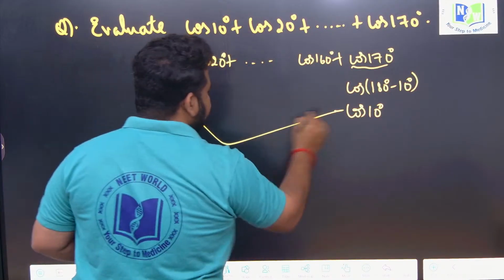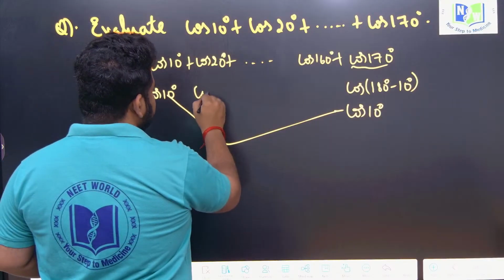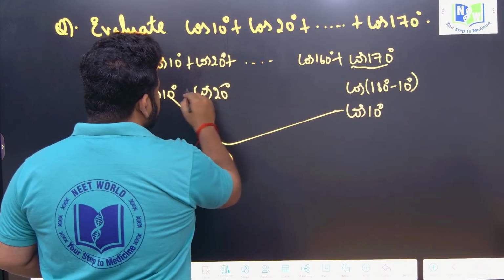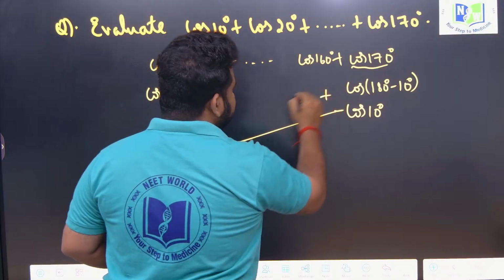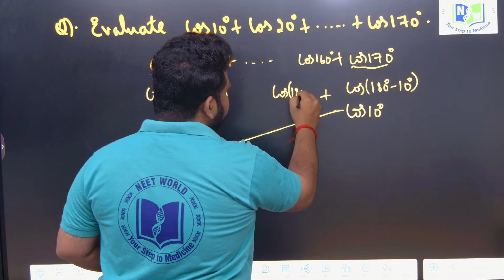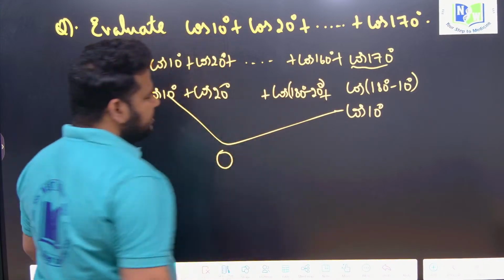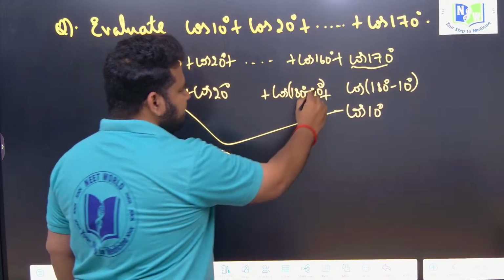If I pair this and this, I will get 0. Similarly, this will be cos 20 degree plus cos 160 degree. Cos 160 degree I can write as cos of 180 minus 20 degree.